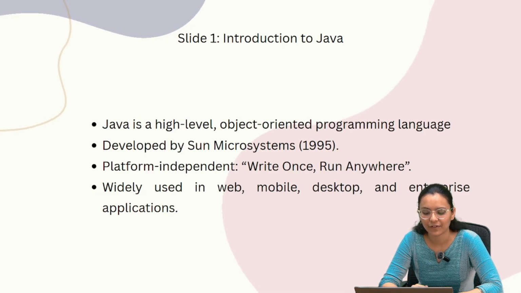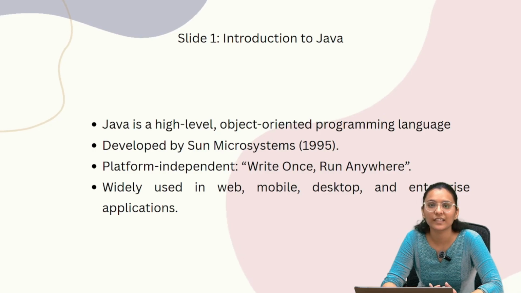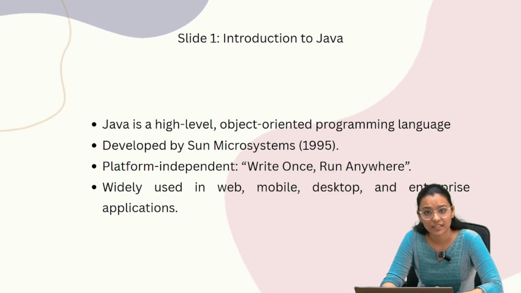Third point is platform independent, meaning write once and run anywhere. This is one of the most powerful features of Java. Write the code once and it can run on any device or any operating system. We can say thanks to the JVM, or Java Virtual Machine, which translates the Java bytecode into machine code that any computer can understand.